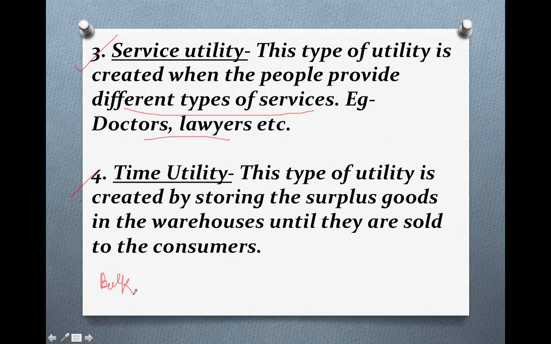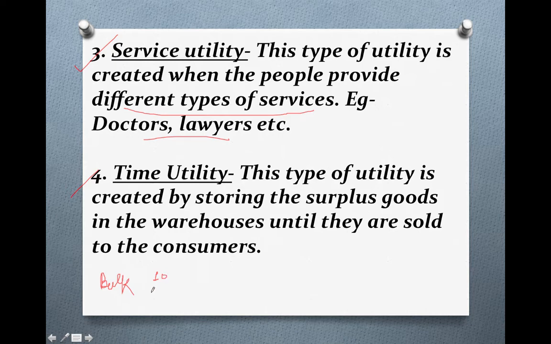Is it mandatory that all the goods the manufacturer has produced will be sold off immediately?